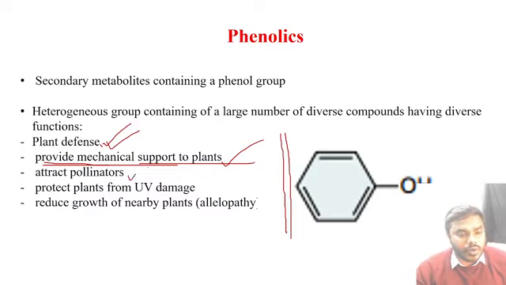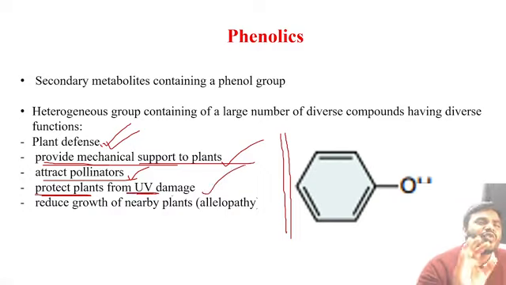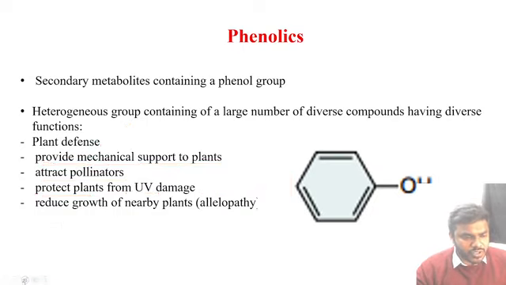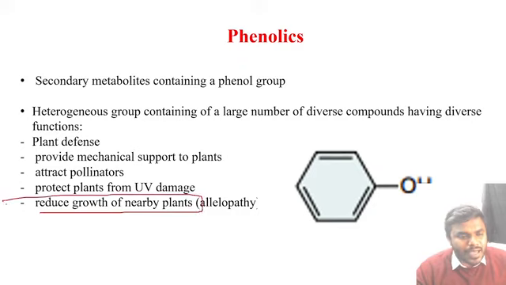So phenol, being a secondary metabolite involved in plant defense, provides mechanical support to the plant, and friends, it will also attract the pollinators. Never forget this point. And it will also protect the plant from which damage? It will protect the plant from UV damage. Never ever forget. How phenols are going to protect the plant from UV damage, we are going to read in the upcoming slide. Now the most important point: reduce the growth of nearby plants.